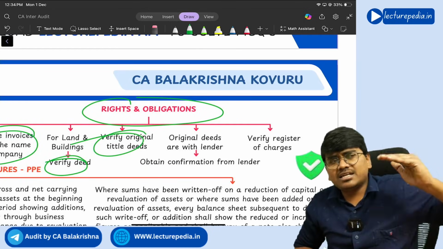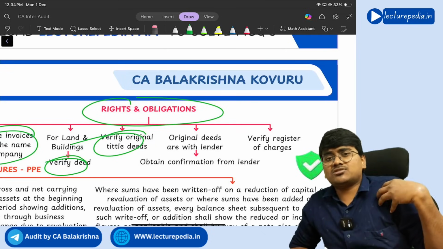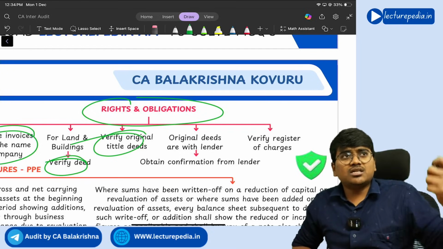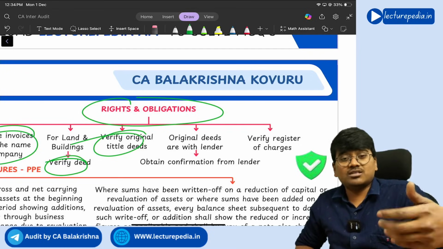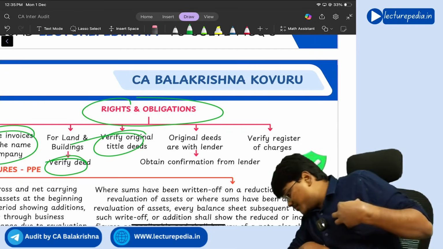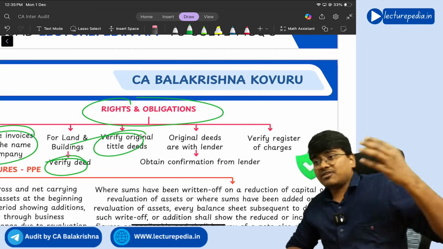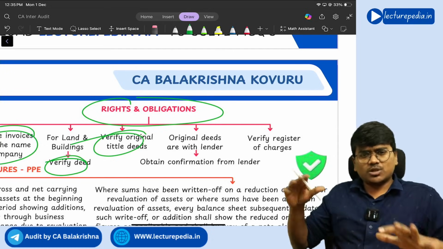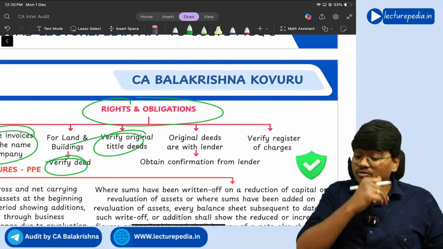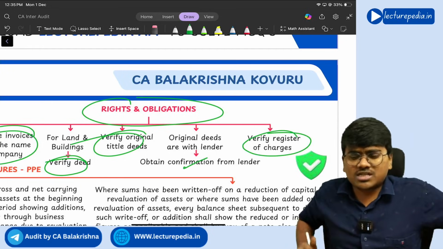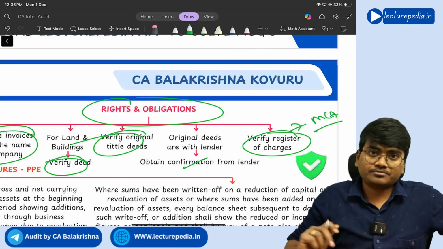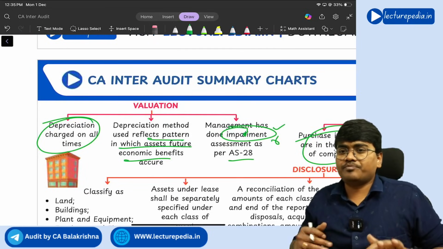And if original title deeds are with a lender, like the company has taken a loan and for that loan it has offered the land as security, so when you offer the land as security, you have to deposit the title deeds with the bank. In such a situation where the original title deeds are not available with the entity, you need to ask for confirmation from the bank, understanding? Yes, whether these title deeds are actually available with you. Like this, you should ask for a confirmation from the bank, and verify the register of charges. From where can you verify the register of charges? From the MCA website. Clear? Yes.